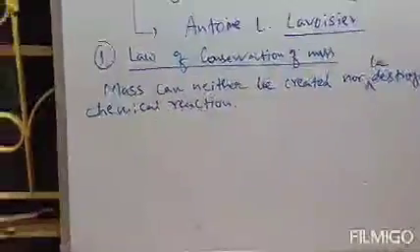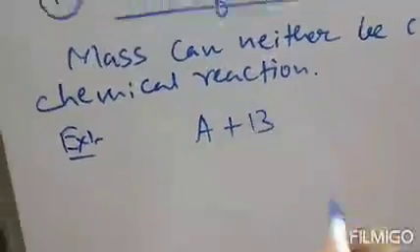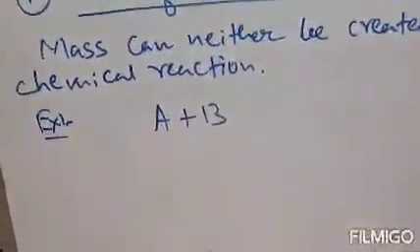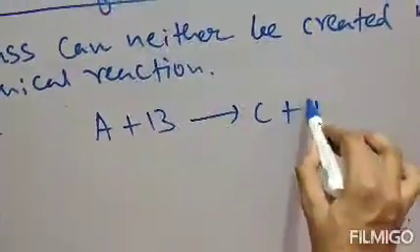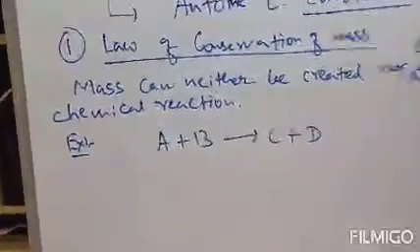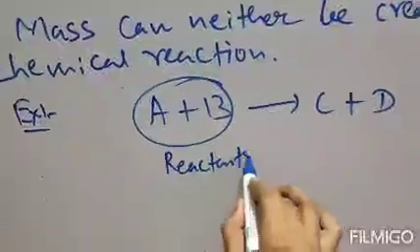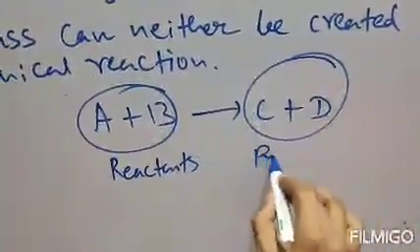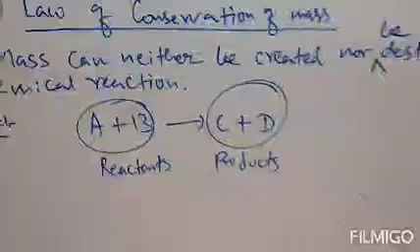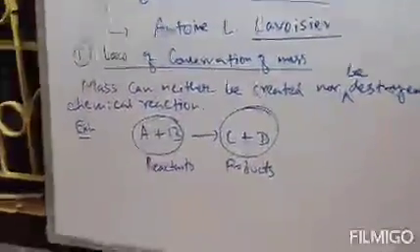Let me make it clear with an example of how this statement is signified. Suppose there are two reactants, A plus B. A is one reactant, B is one reactant, and the products are C plus D. That means A and B react together to form C and D. So the mass of the reactants should be equal to the mass of the products.